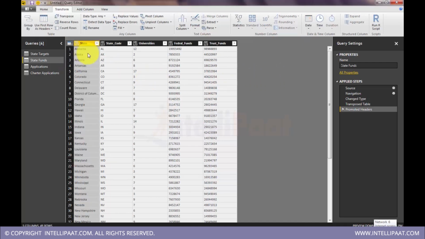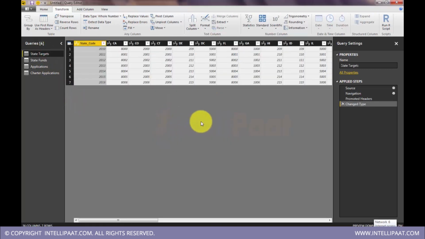Okay, so this is a valid, proper data table. Best suited for reporting. Let's do similar stuff here in state targets also. Here we have to be a little careful. You see here we have state codes and then state-wise target. So what I have to do is two operations.